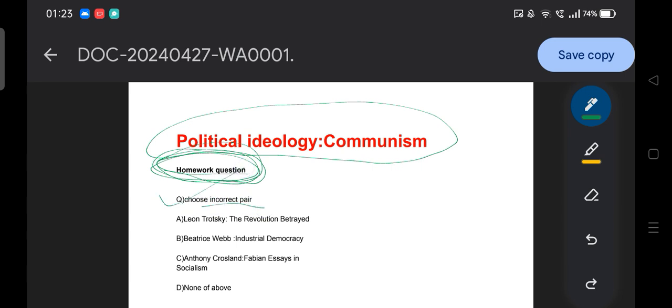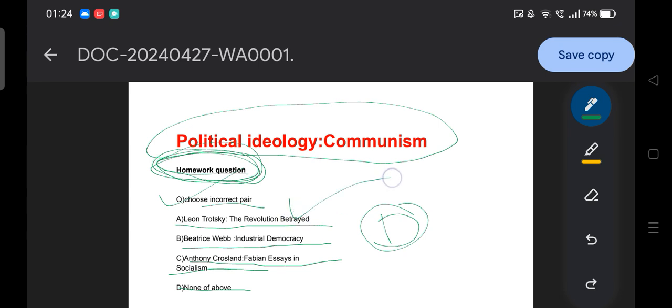Choose the incorrect pair. Option A, Leon Trotsky, The Revolution Betrayed. Option B, Beatrice Webb, The Industrial Democracy. Option C, Anthony Crosland, Fabian Essays in Socialism. Option D, none of the above. So guys, the answer is option D. Why option D? Because Leon Trotsky, Beatrice Webb, and Anthony Crosland are all correctly matched with their respective books.